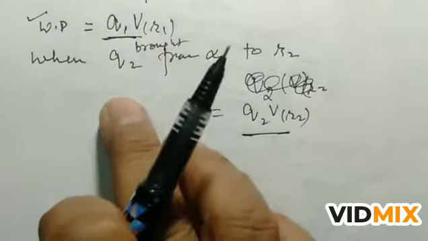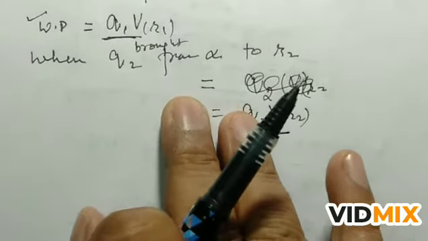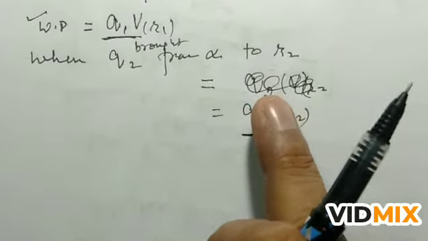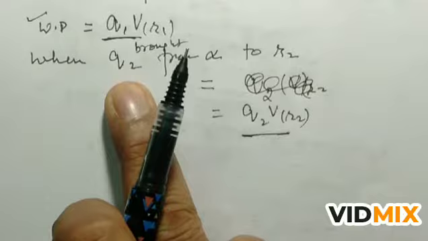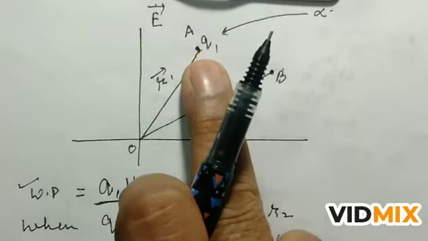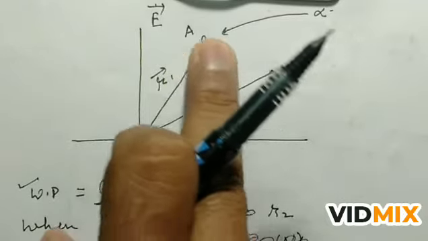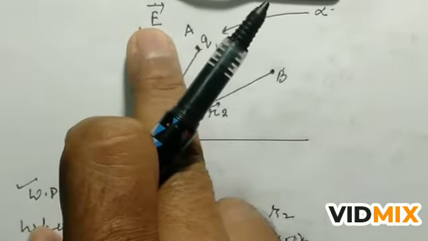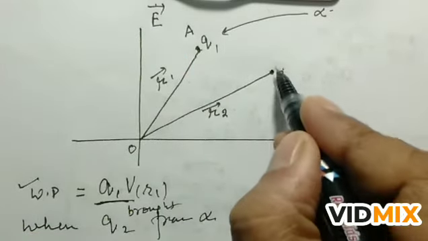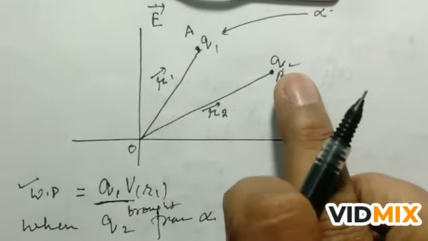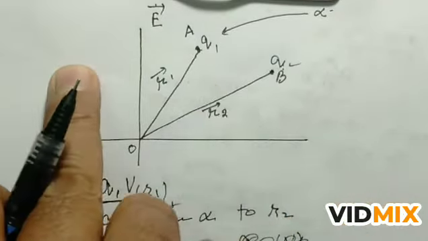Now in the second case, the work required to be done on Q2 is due to the electric field of Q1 and due to the electric field that was present earlier. Because when we bring the first charge from infinity there is only the external field, but when we are bringing the charge Q2, it is in the electric field of Q1 and the external field also.